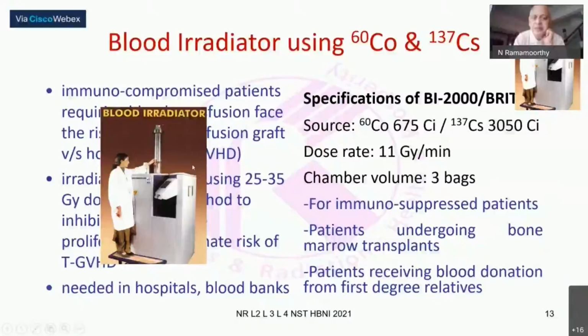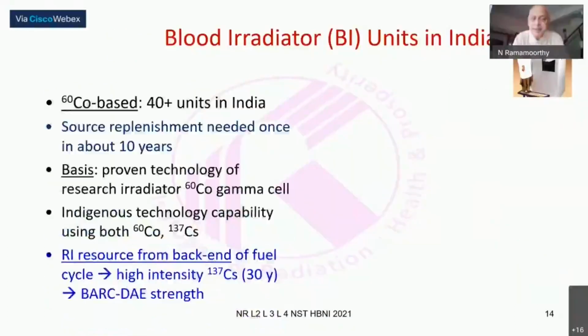Such equipment has been made by BRIT, the Board of Radiation and Isotope Technology, and they take cobalt-60, but its half-life is 5.2 years. So once in about 10 years, the equipment has to go back and get a fresh source. Whereas if you use cesium-137, that is a 30-year half-life, so practically one generation, a lifelong instrument, need not be replaced. That type has also been made, and right now in India it is said that about 40 cobalt-based units are available.